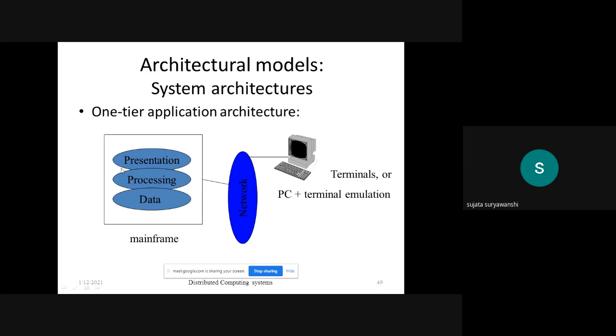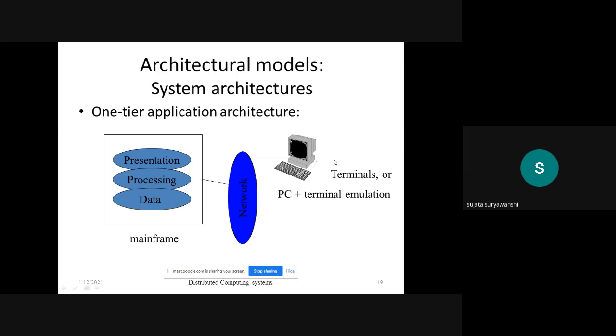And the presentation, how we are going to present the result, is also given at the mainframe. And the single terminal, an independent system, is connected through the network. If it wants to perform a task, then it communicates to the mainframe through the network. This architecture is known as one tier architecture.